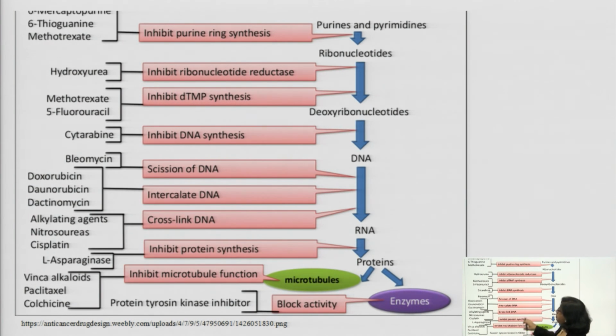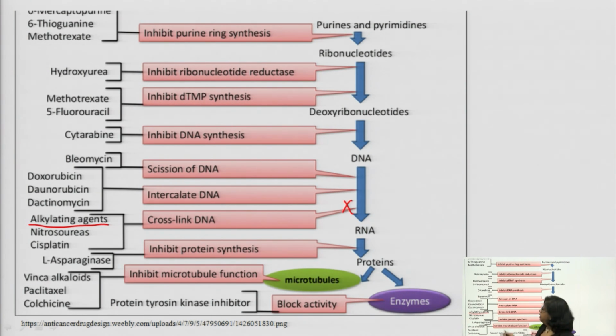Here you see the mechanism of all anti-cancer agents. This is the chart where you can see all the anti-cancer agents. You can take the example of alkylating agents, just now we have done alkylating agents. So, you see alkylating agents like nitrosourea, for example cisplatin, what will they do? They will cross-link the DNA and inhibit the synthesis of DNA.